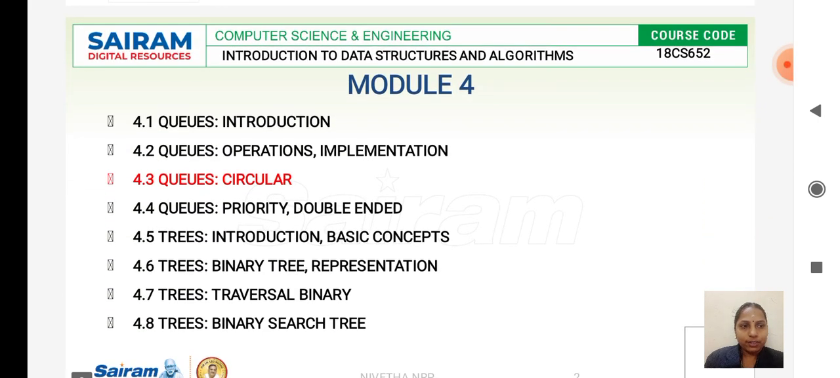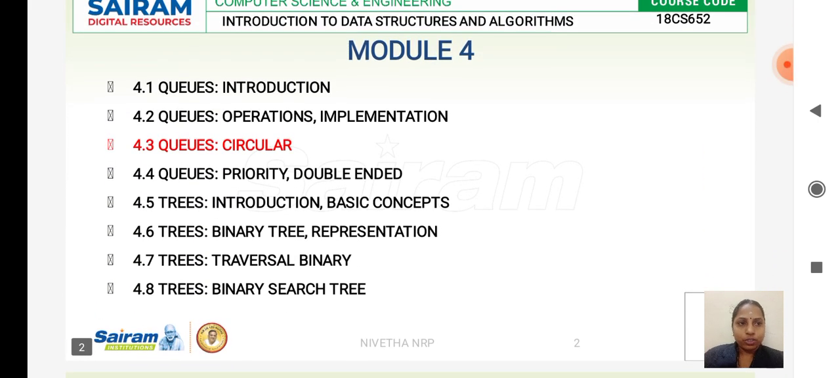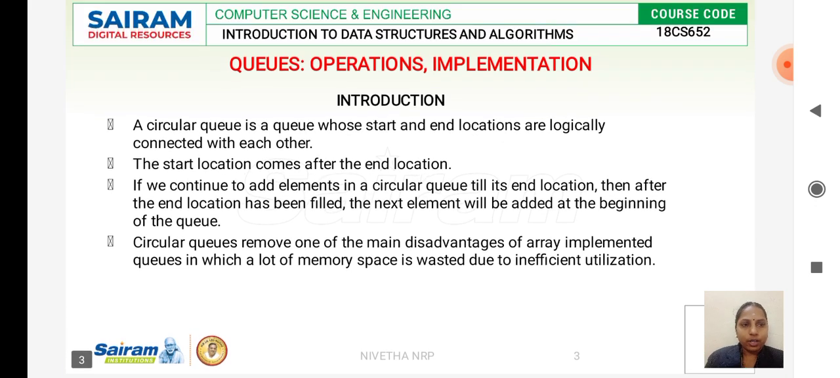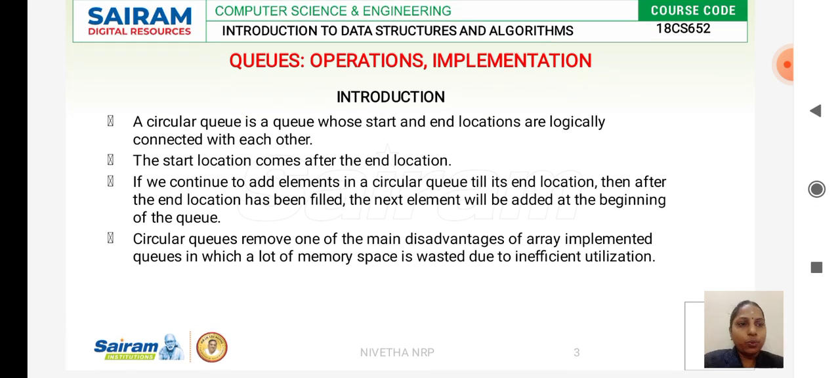Today we are continuing with our fourth module. Under the fourth module we are going to discuss the third session, which is about circular queue. You have already seen the basic concepts of queue and the operations that are performed in the queue, and today we'll start with the third session, which is circular queue.